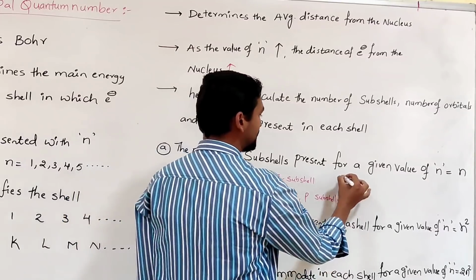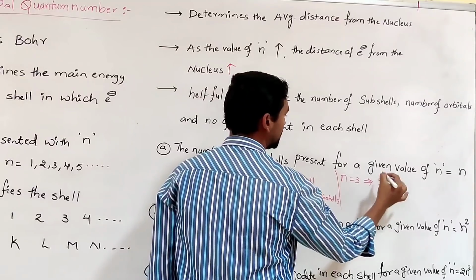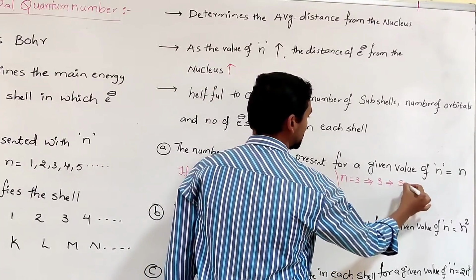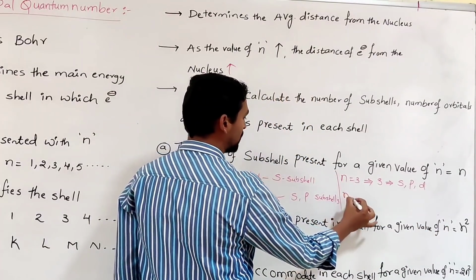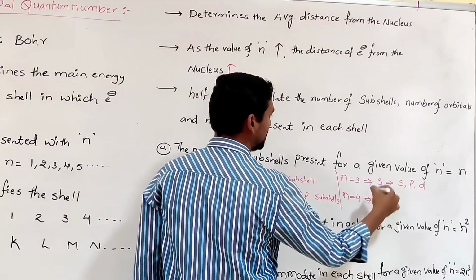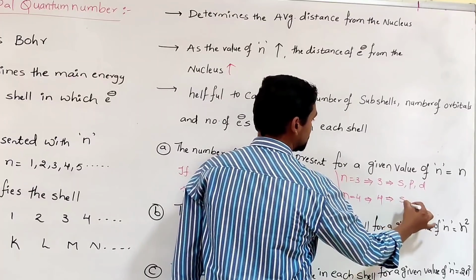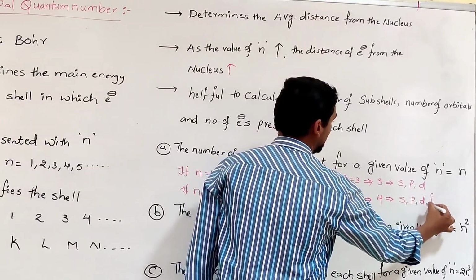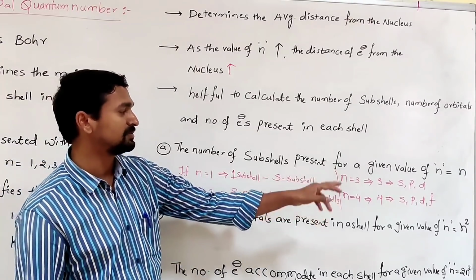If n is equal to 3, how many subshells are possible? 3 subshells are possible. What are the 3? s subshell, p subshell, d subshell. If n is equal to 4, how many subshells are possible? n number, so 4 subshells are possible. What are the 4? s, p, d and f. Like that, the number of subshells present for a given value of n is equal to n. So generally the possible subshells are s, p, d and f.